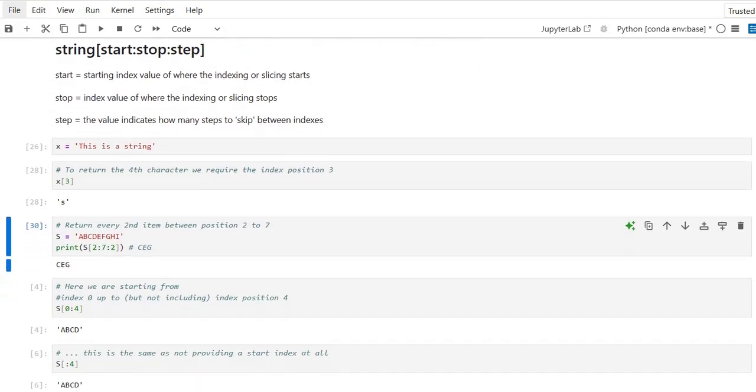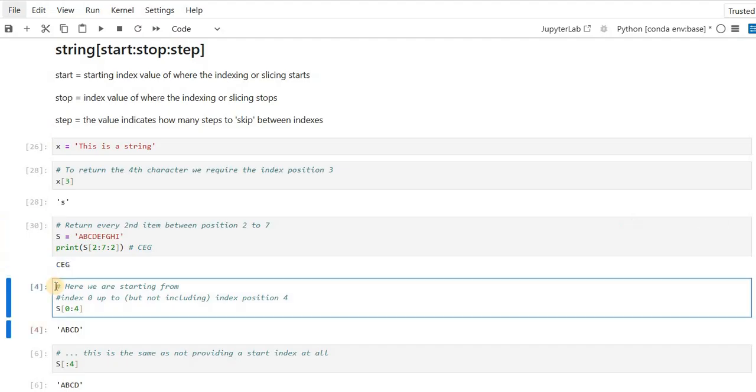Then comes G. So 7 is done already, because 0, 1, 2, 3, 4, 5, 6, and 7 is excluded. Within A to G, I extract from the second position, that is C, and since I have specified step equal to 2, it will be C, E, G.